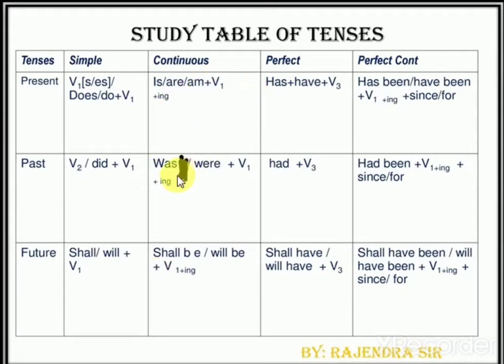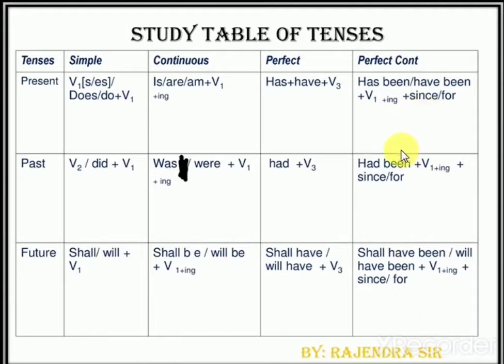Present verb ing, present verb ing, last also present verb ing. Perfect, past participle verb. Last one, present verb ing, but with that, since or for will be the preposition. So I'm repeating once again: simple v1, continuous v1 ing, and perfect v3. And the last one is similar to the second one, present verb ing, but with that we use the preposition since or for.